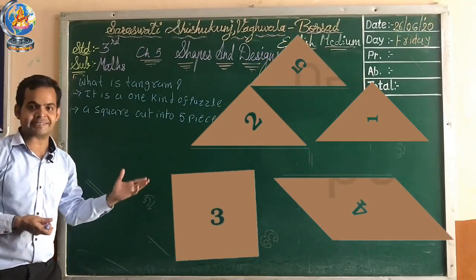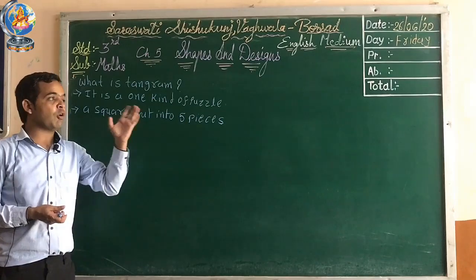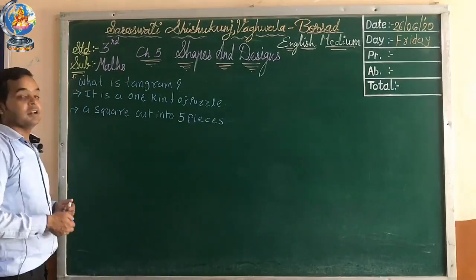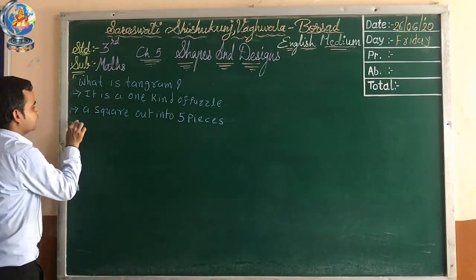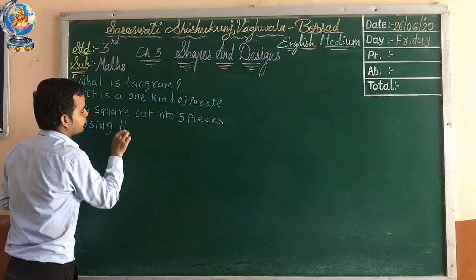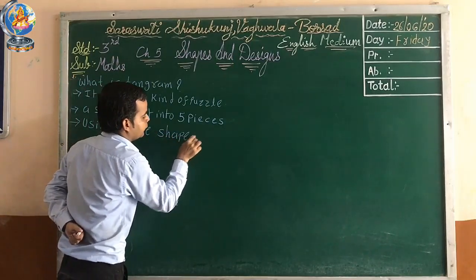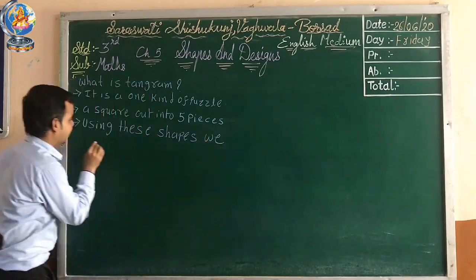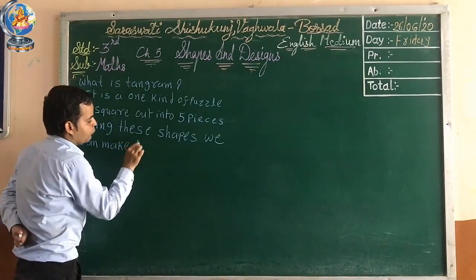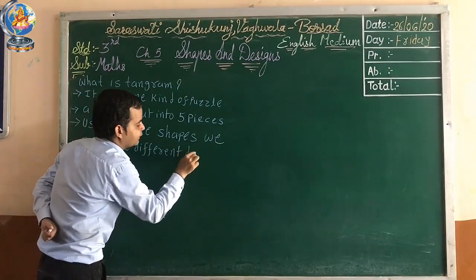Triangles, squares, parallelograms. Okay, there are total 3 triangles. Okay, and all triangles are equal? No, they are not equal. Okay, now third one is using these shapes, we can make different designs.